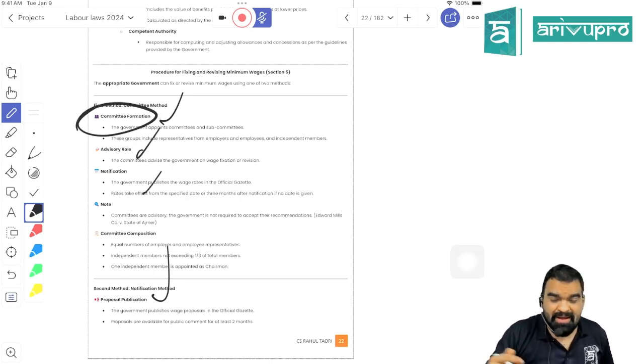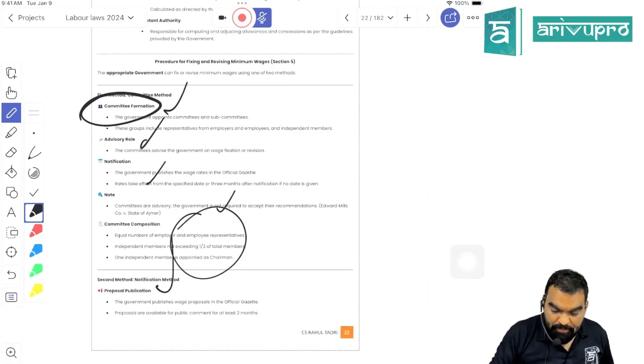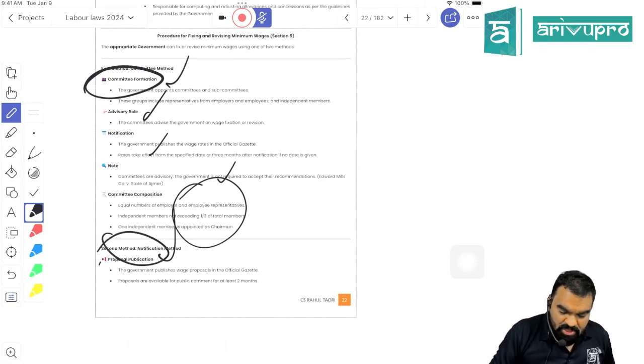Got my point? And the committee has just an advisory role. The appropriate government may accept their advice or may reject their advice. Is it clear? I told you the committee will be constituted of 1/3, 1/3, 1/3, right? Second is the notification method.